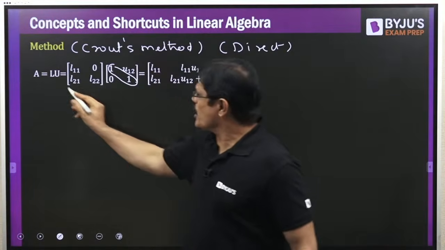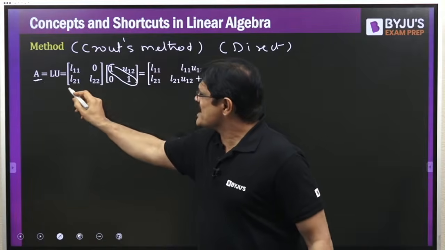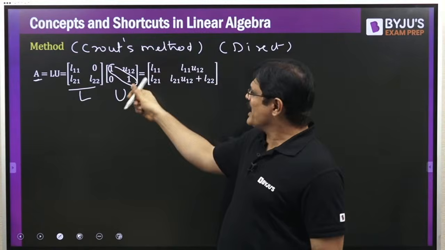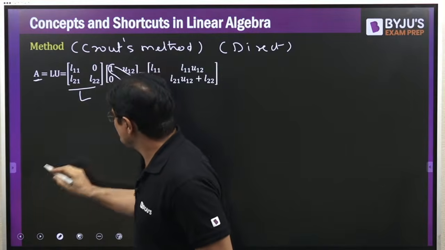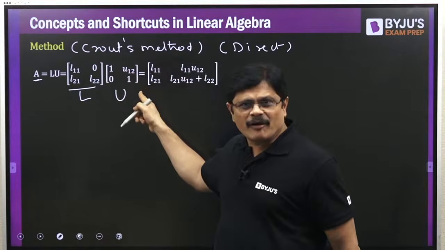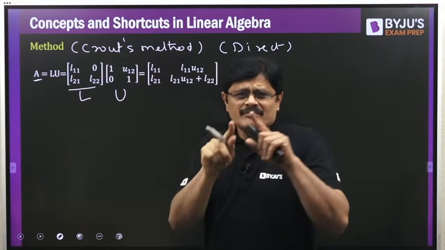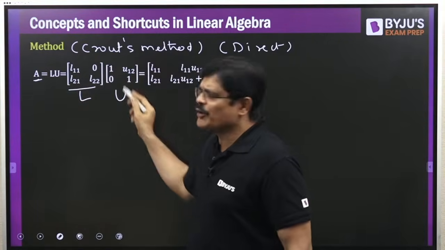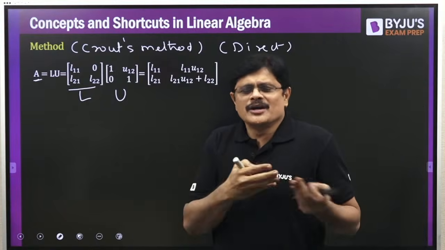See, the idea is you want to write a 2 by 2 matrix as the product of a lower triangular into an upper triangular matrix, where the main diagonal elements of the upper triangular are 1, 1, and this is the pattern for your lower triangular matrix. If you multiply, hope all of you know how to multiply 2 by 2 matrices.